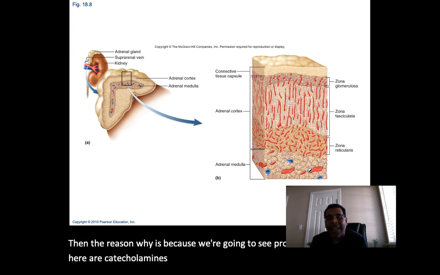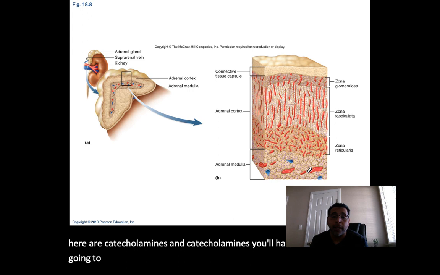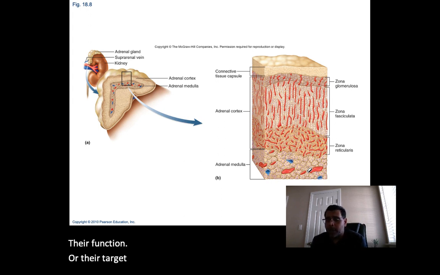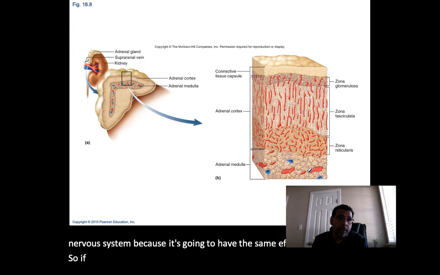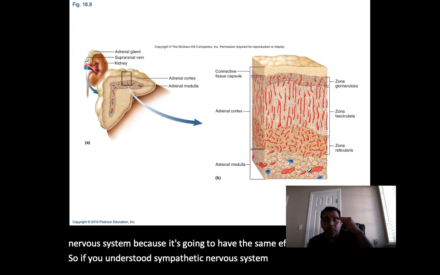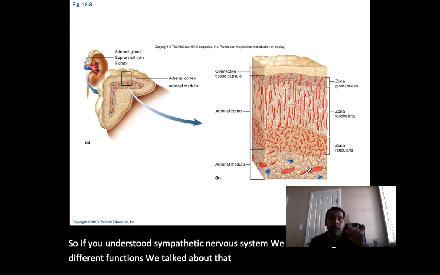Catecholamines include epinephrine and norepinephrine. Their target organs are the same target organs as the sympathetic nervous system because it's going to have the same effects. So if you understood the sympathetic nervous system, we went through all the different functions, that's exactly what you're relating this to now.